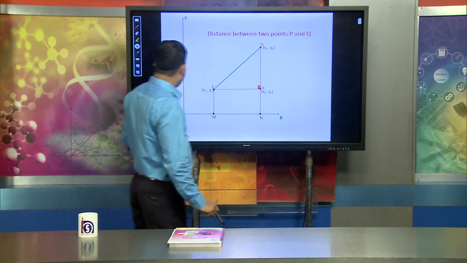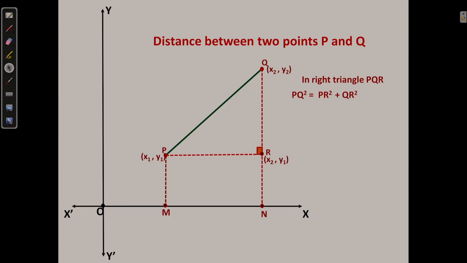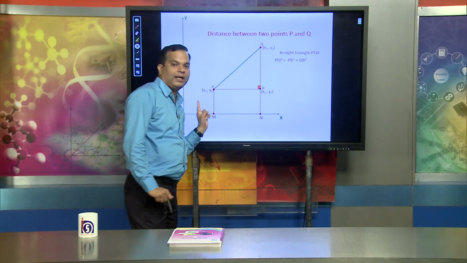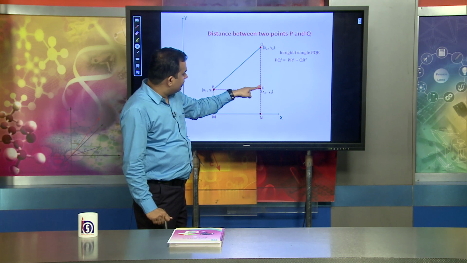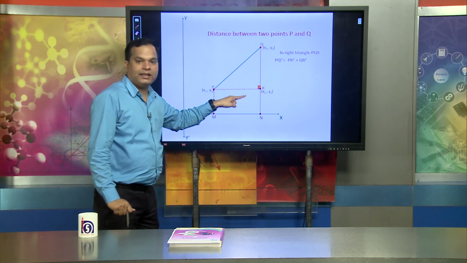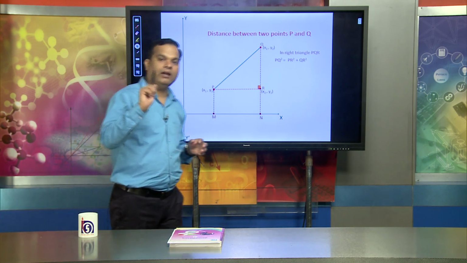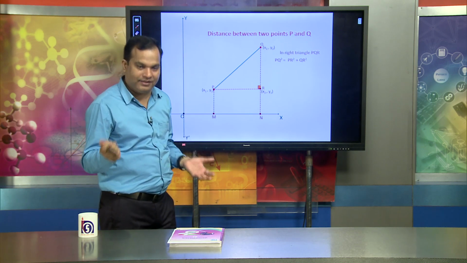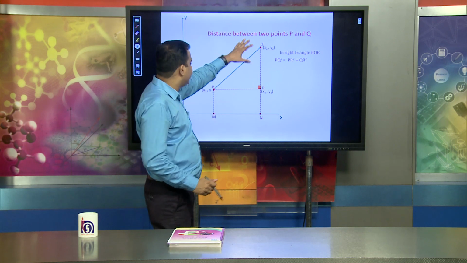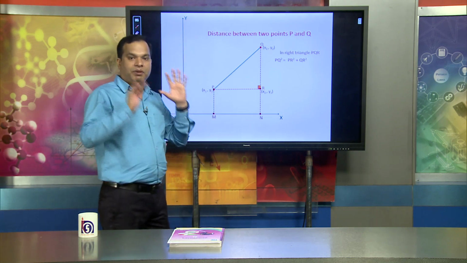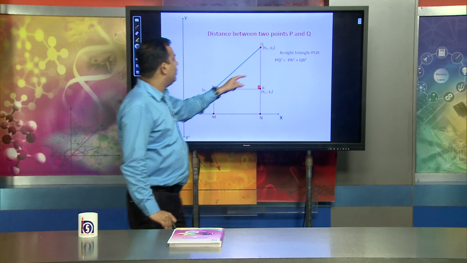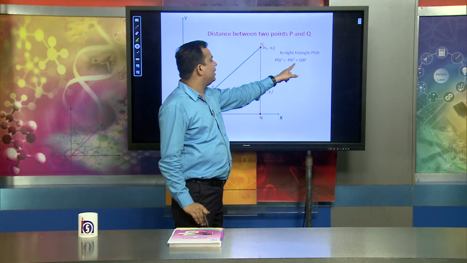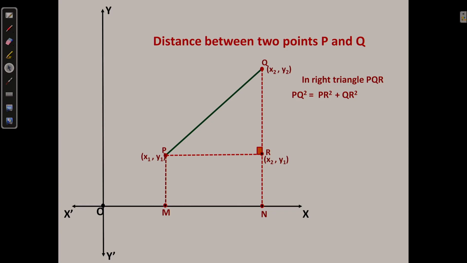Now, in the right angle triangle PQR, when you observe triangle PQR, angle R is already 90 degrees. We already know that if any one angle is 90 degrees, then it is a right angle triangle. As per the Pythagoras theorem, we already know PQ square is equal to PR square plus QR square. That part we already know.